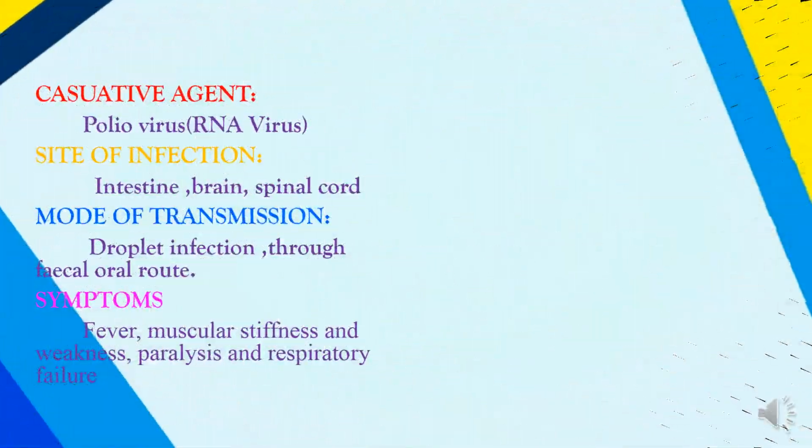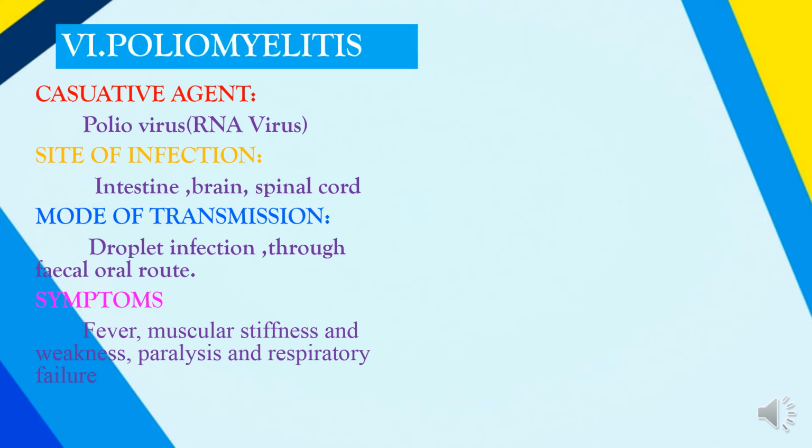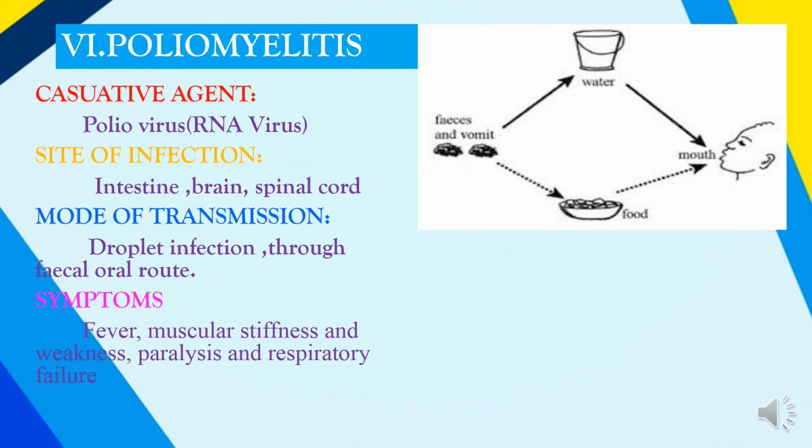The next disorder is the poliomyelitis, caused by the polio virus, which is an RNA virus, and the site of infection is the intestine, brain and the spinal cord. It is commonly transmitted through the droplet or through the fecal oral route. So when you say droplet, it is just understood by coughing and sneezing.